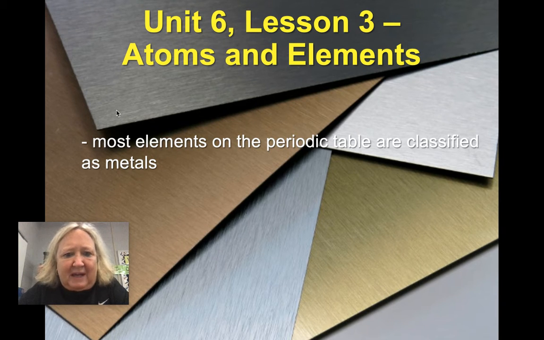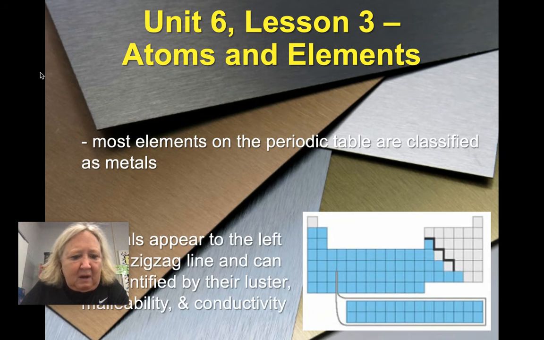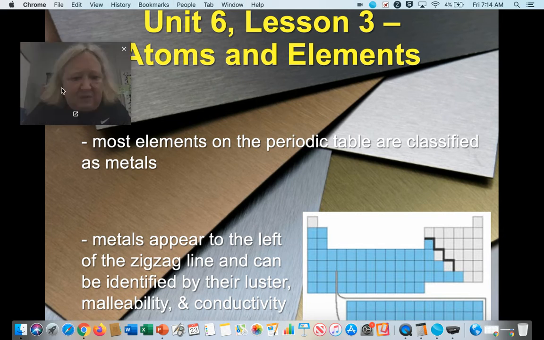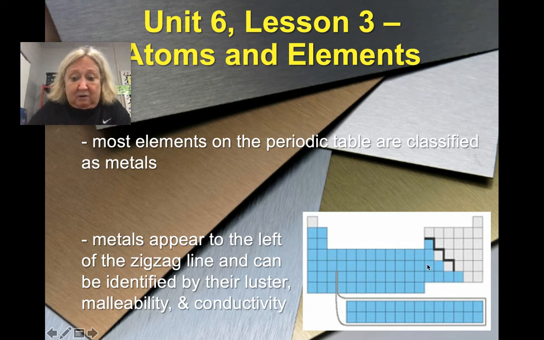So, of the elements on the periodic table, most of the elements are classified as what we would call metals. And I think if you think about it, you know what a metal is. Like aluminum, anything you see that might be silvery would probably be a metal. Metals appear to the left, so over here, all of the blue of the zigzag line on the periodic table.